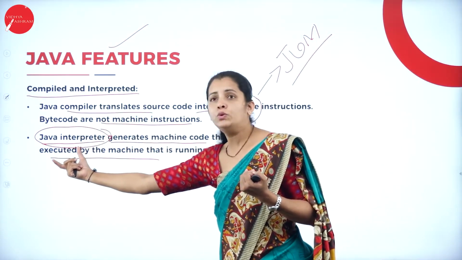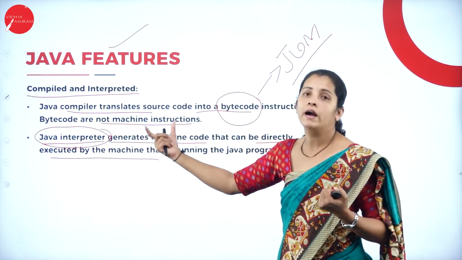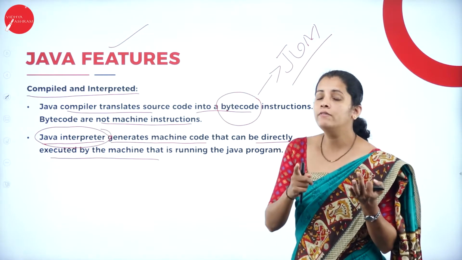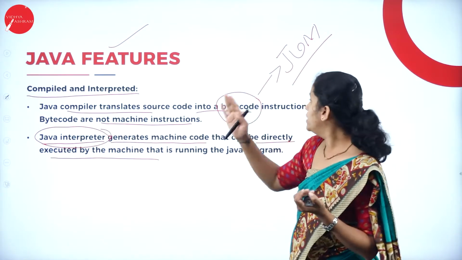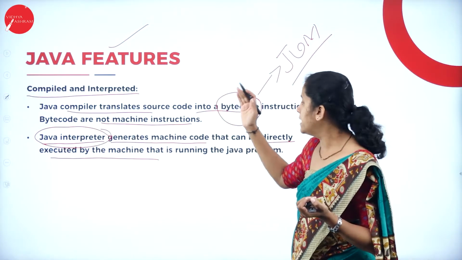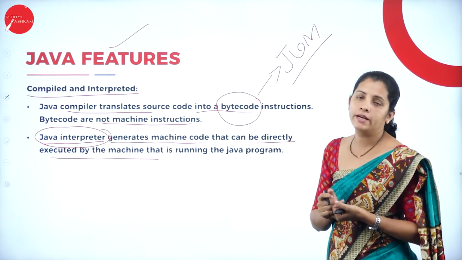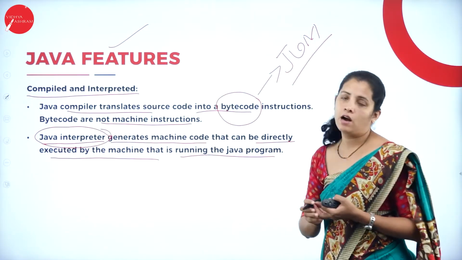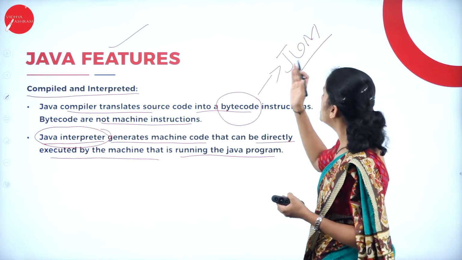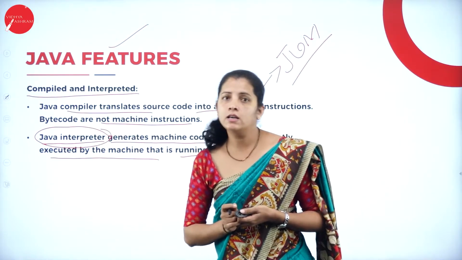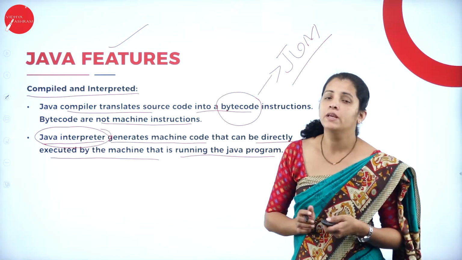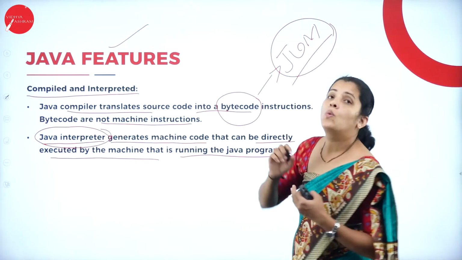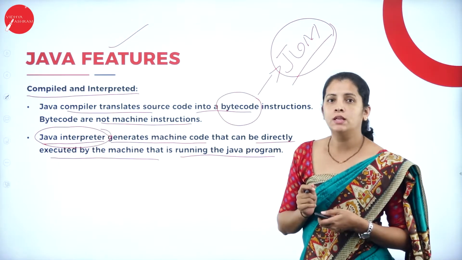So, what am I going to do? I'm going to use the Java interpreter. Then, what is the job of the Java interpreter? It is going to convert the bytecode into the machine code that can be directly executed by any machine that is running the Java program. And to execute bytecode, we require the Java virtual machine. Anyway, in my future classes, I'm going to deal with what is the Java virtual machine.